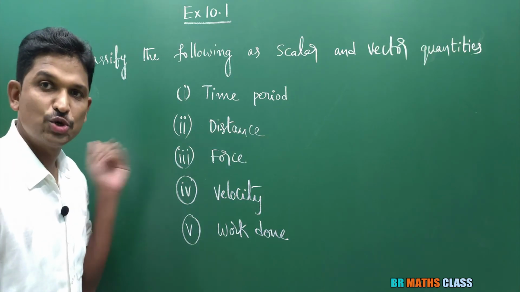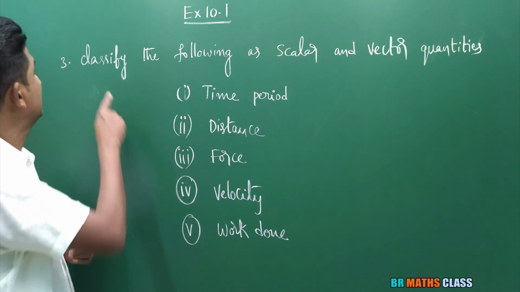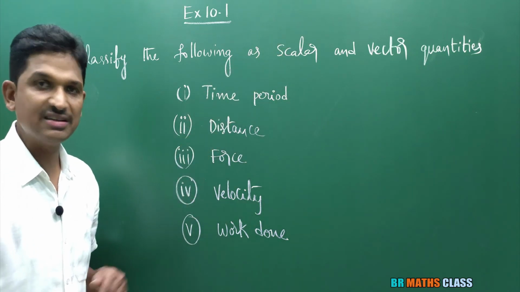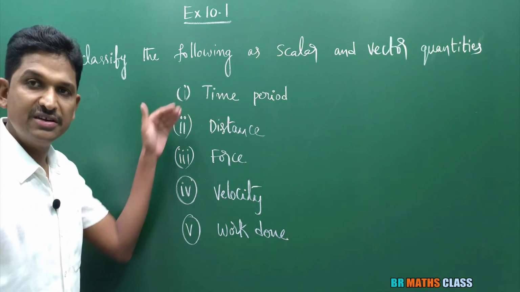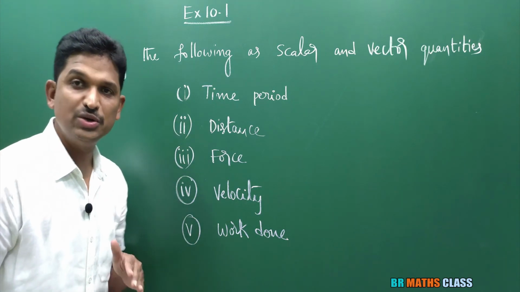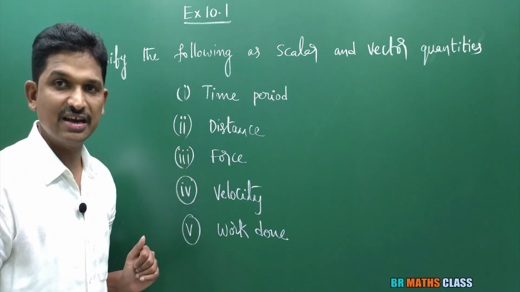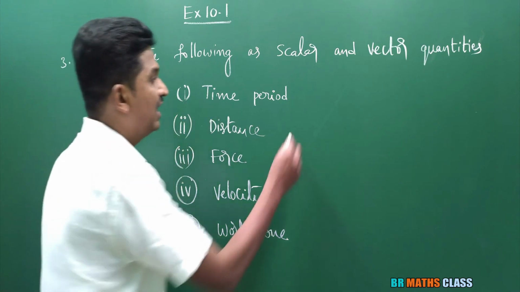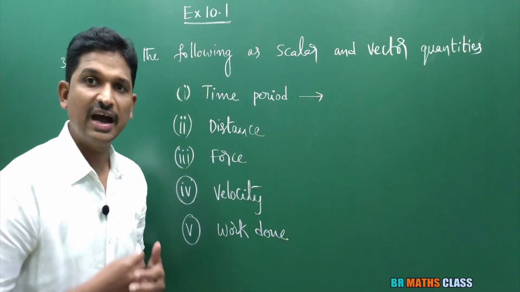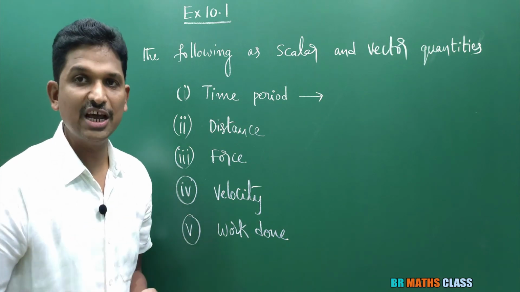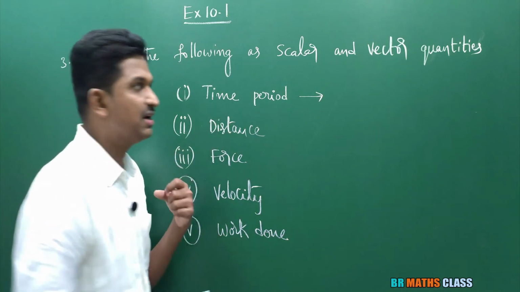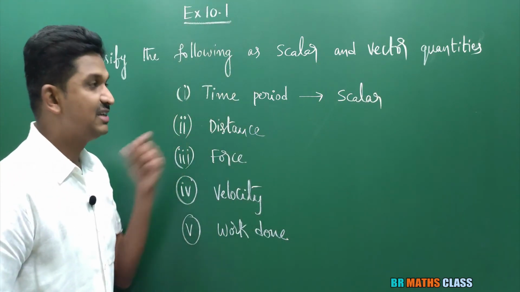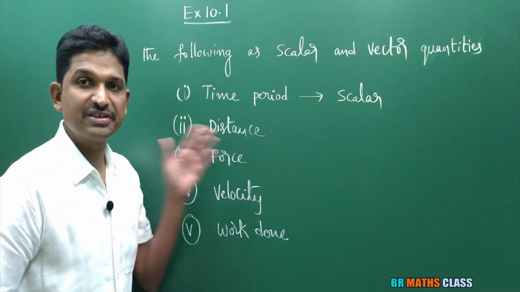You observe this question number 3. What are they asking in this question? Classify the following as scalar and vector quantities. Here they have given 5 bits. By seeing these 5 bits, you need to decide whether they are vectors or scalars. See, these are the standard terms. Time period. While explaining the definition of scalar, I explained that time is a scalar quantity. So here, time period is a scalar quantity. Okay. Distance. Distance is also a scalar quantity.